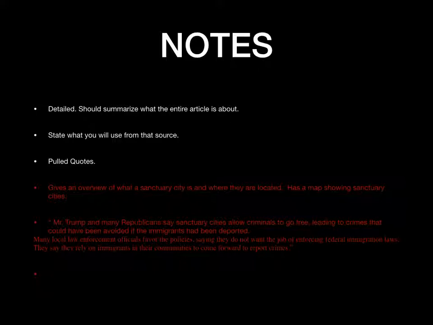So notes, you're going to take notes on every source. You're going to read this New York Times article and you're going to say, okay, this is great. This is what I need for my article on sanctuary cities. Your notes are going to be detailed. They're going to summarize the entire article so that when you go back through, you're like, okay, this is what this article was about, and anything that I use from this is going to be on this subject. So you're going to state, this is what I'm going to use from this article. So from this article, I can give an overview of what a sanctuary city is. It gives maps of where they are located.